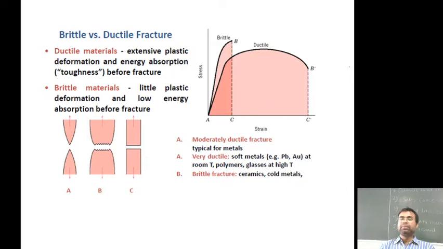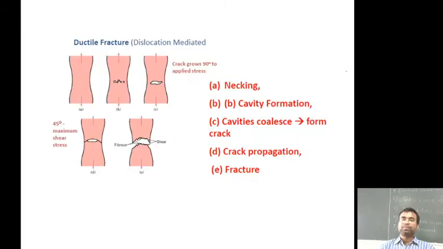The moderately ductile fracture is typical for normal materials, and the very ductile material is, for example, PP and PMMA at room temperature T, and polymer glass at high temperature T. The brittle fracture takes place in ceramics and cold materials as well. So this is a ductile fracture that is taking place.